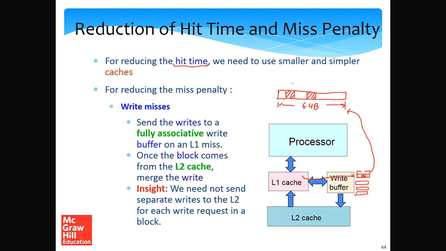Once it comes, we would have known that this chunk and this chunk have already been written to, but the rest of the contents of the block can be filled with whatever comes from the L2 cache, right? Which is essentially this entire dotted region. So the advantage here is that we don't have to wait, and we can do our writes and then proceed with the next instructions, right? So in a certain sense, it reduces the miss penalty of the L1 cache, especially when it comes to writes.